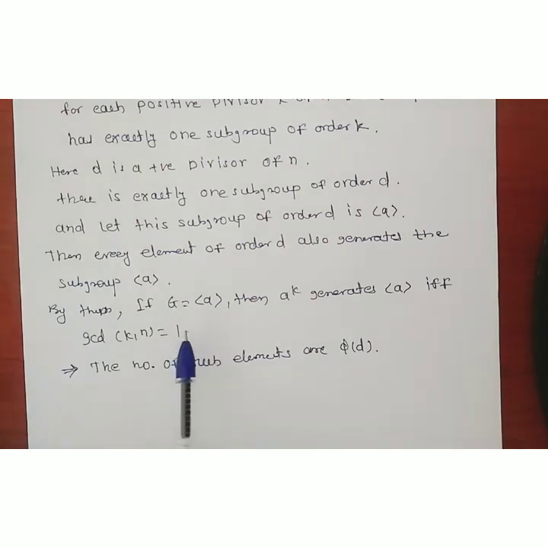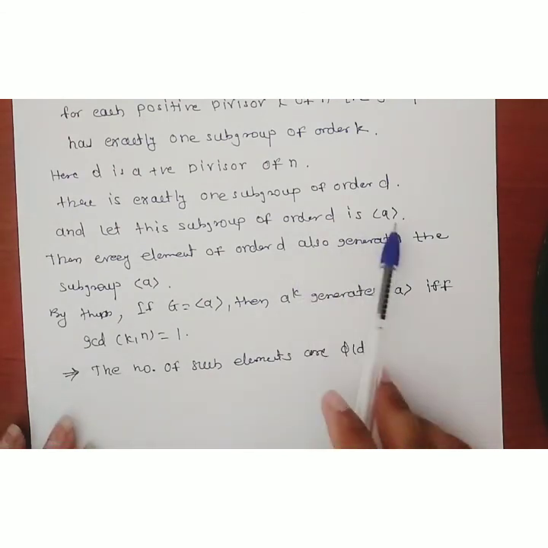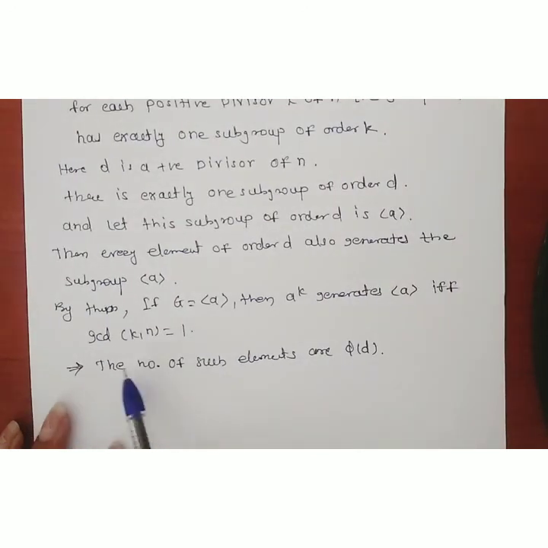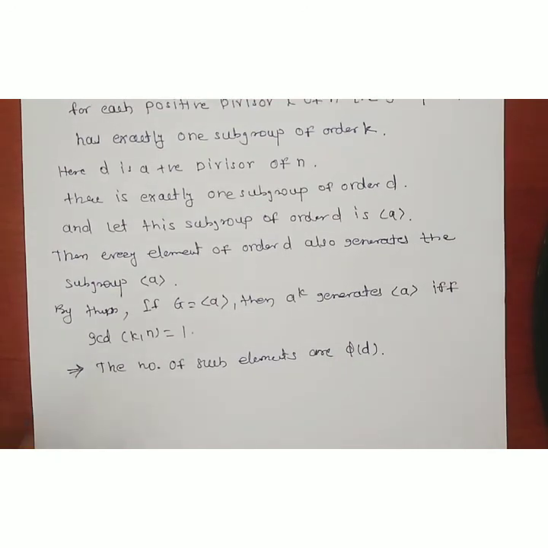As we know, D is also a divisor of n, and it generates the group generated by A. Therefore, the number of elements of that order is the number of elements with GCD of D with n equal to 1, and this number is nothing but phi of D. Therefore, the number of such elements is phi of D.